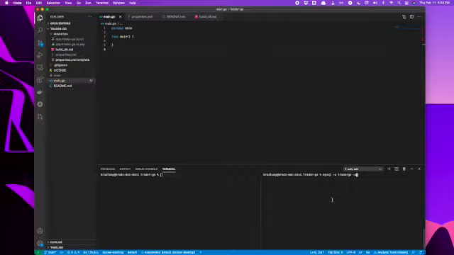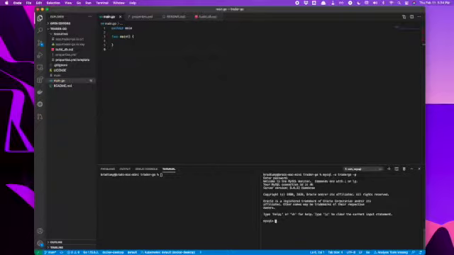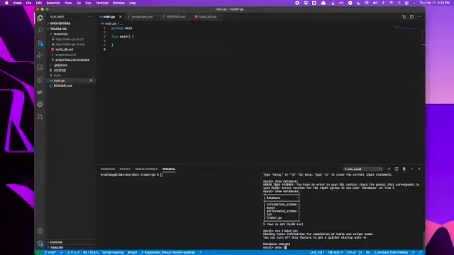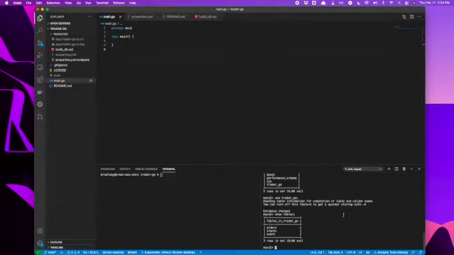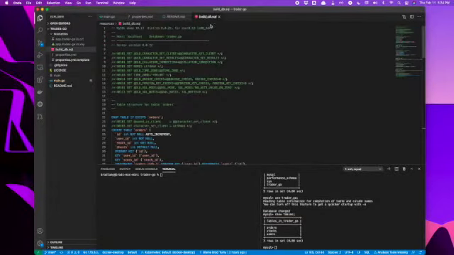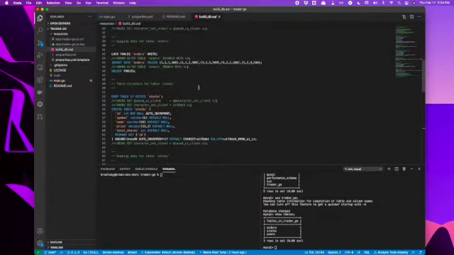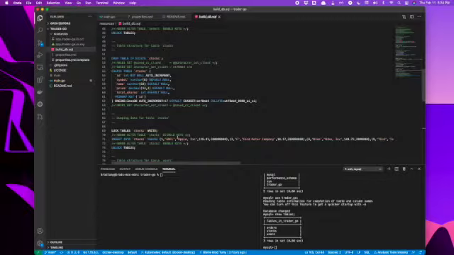The database should already be in place. I've got a MySQL backend. If we log into that, we can see that the database is already there. We're going to switch over to the database that I'm using here and show you the tables. Okay, so 3 tables. I've got the SQL file included, which will create those tables and pre-populate them with some data, so you have something to play around with.